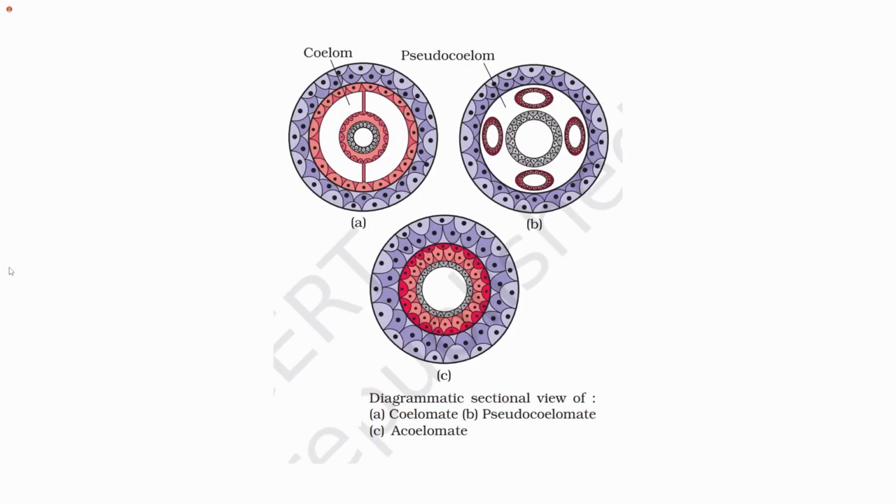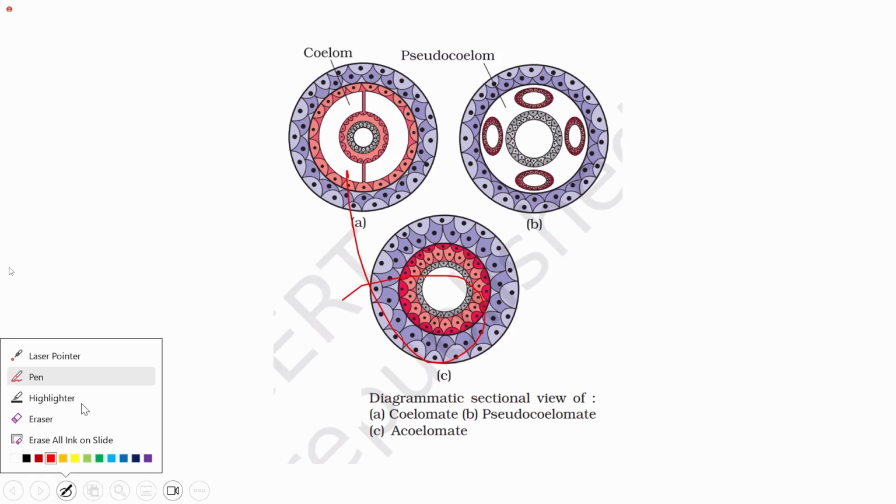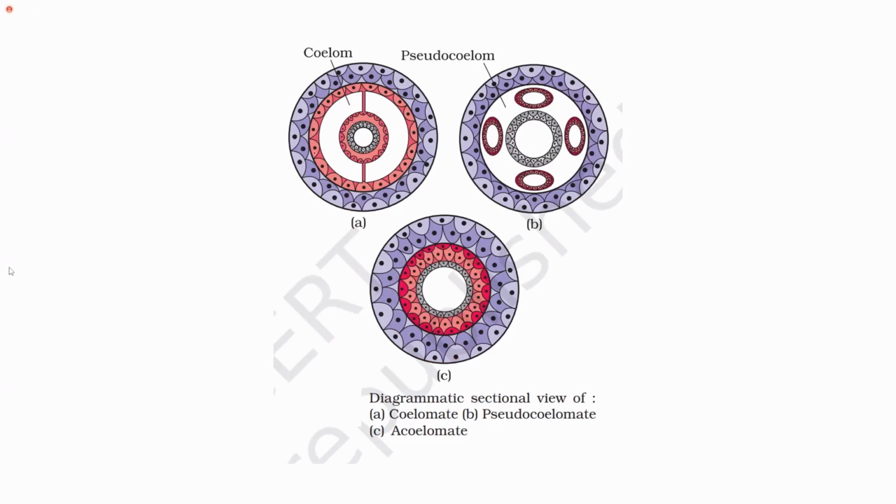So this is the diagrammatic section of coelomates, pseudocoelomates, and acoelomates. In coelomates, we can see that we have ectoderm here, we have endoderm here, and we have the body cavity.